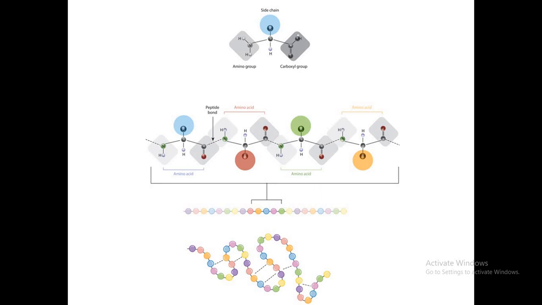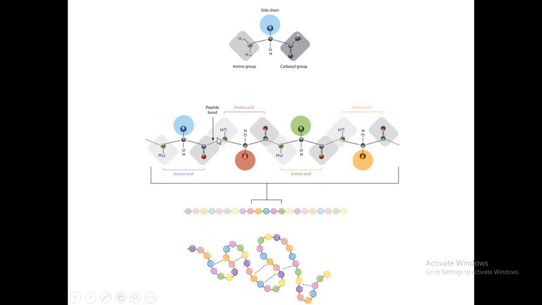There are 20 amino acids existing in nature, and each amino acid has an alpha carbon atom joined with 4 different atoms or groups. One is the carboxyl group, one is the amino group, one is the hydrogen atom, and one is the side chain. The differences between amino acids are due to the differences in the side chain that each amino acid has.